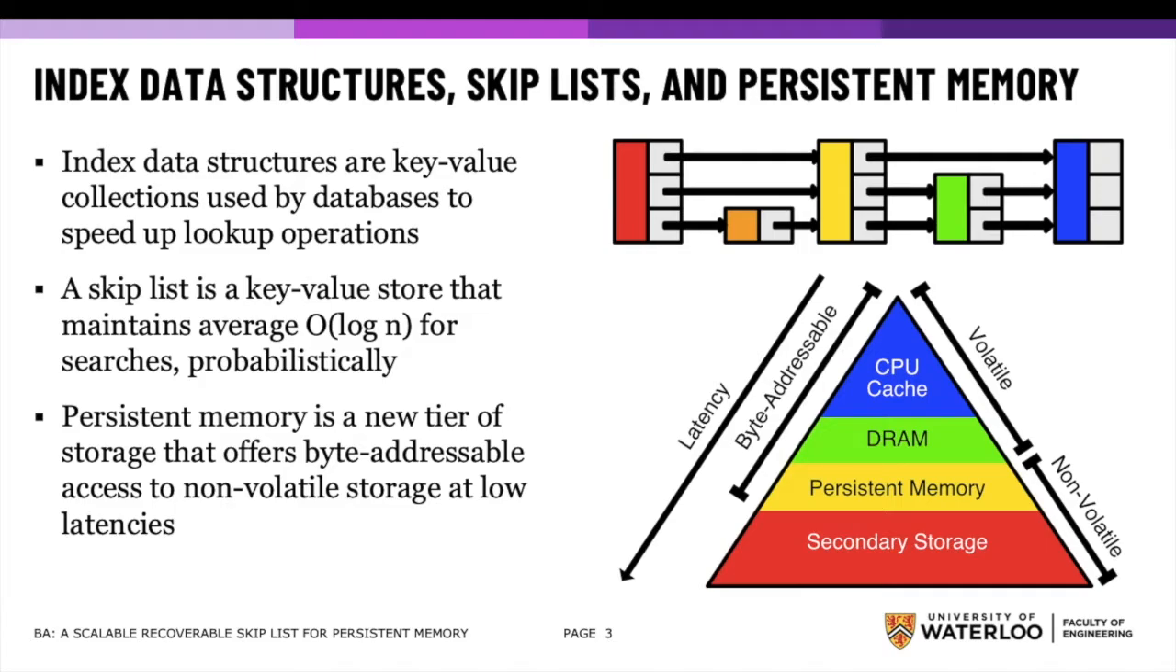Next, persistent memory is a form of non-volatile storage that is byte addressable by the CPU at low latency, combining the benefits of both RAM and secondary storage. Changes to a PMEM data structure can survive a power failure without being written to disk, as long as they've been flushed out of CPU caches and into the persistent domain.